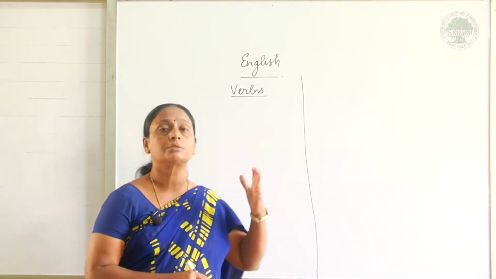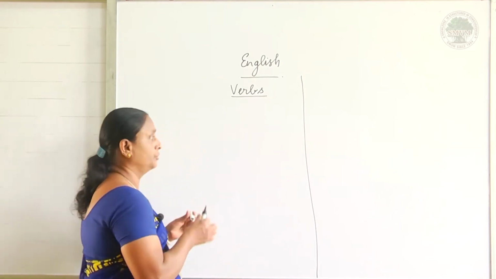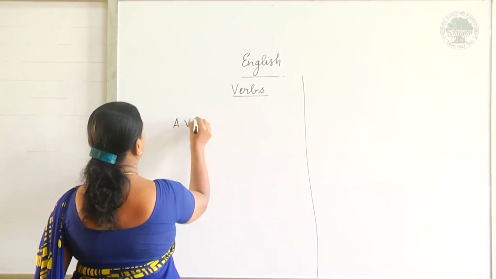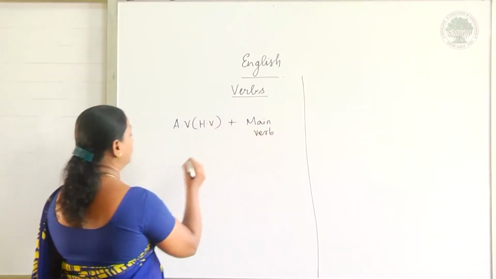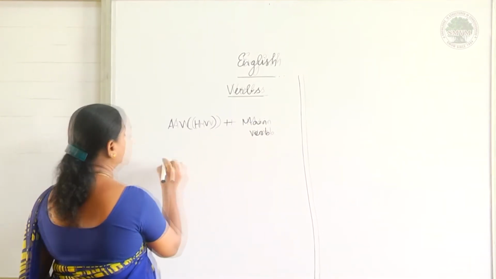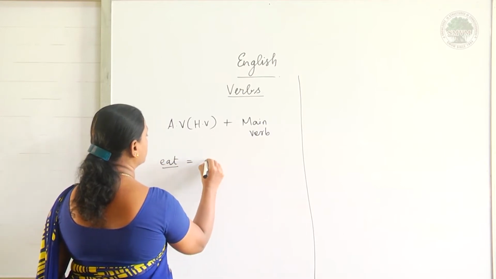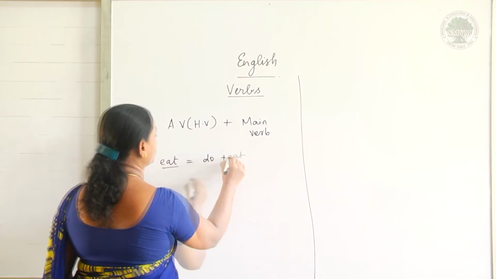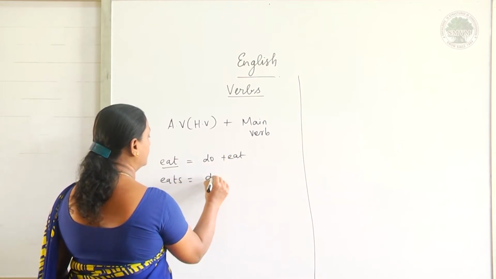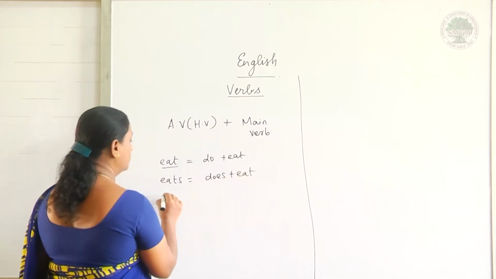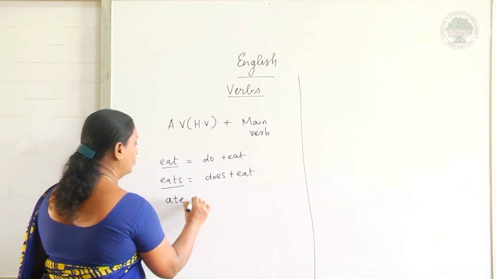I told you about the split of the action verbs. How to split it? The auxiliary verb acts as a helping verb plus the main verb. Yesterday I talked about the split of eat. Eat comes as do plus eat. If I write eats, how do you split it? Does plus eat. If I write the past tense, ate, how do you split it?